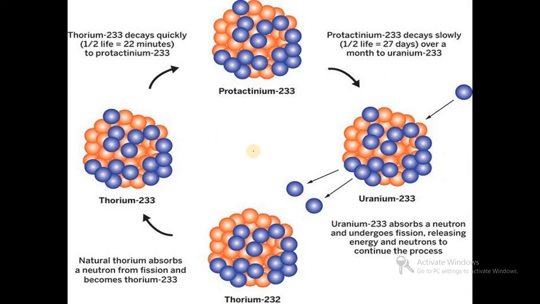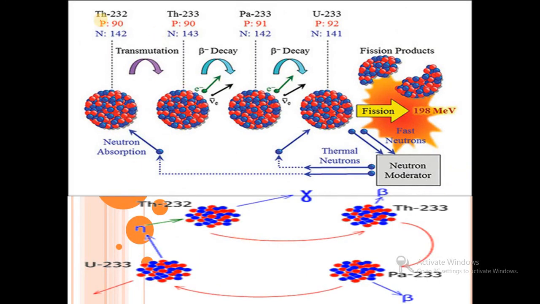Then here we will see thorium 232 converted into thorium 233 by bombardment with neutrons. Then further, with the emission of a beta particle, it is converted into protactinium. With further emission of a beta particle, we get fissile uranium 233. So here thorium 232 is converted into uranium 233, a fissionable material. These are the diagrammatic representations for easy understanding.